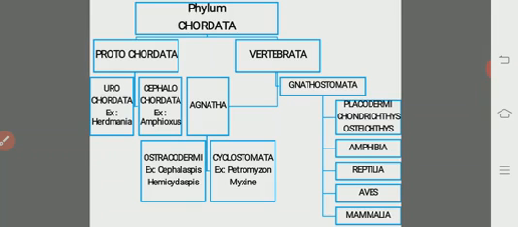And here the respiration is almost all pulmonary. That is, lungs are the main respiratory organs. In some of the marine turtles, we will see cloacal respiration also.